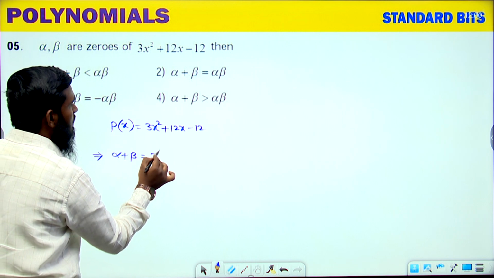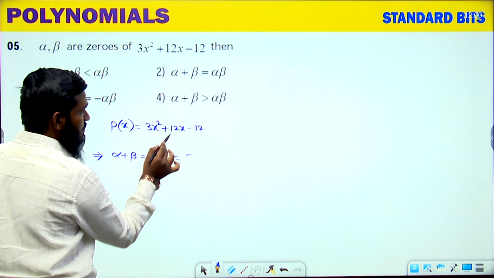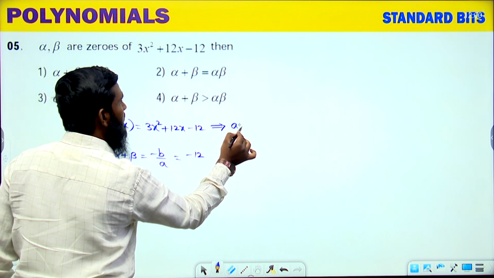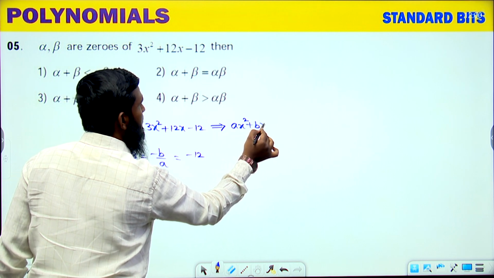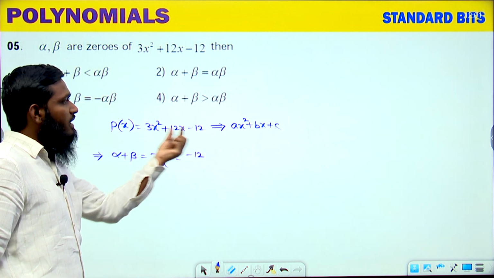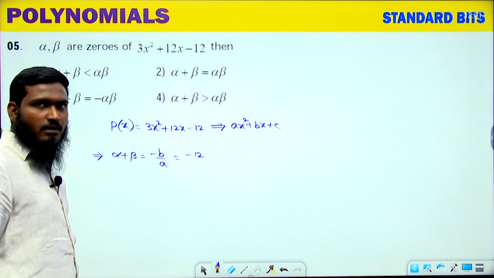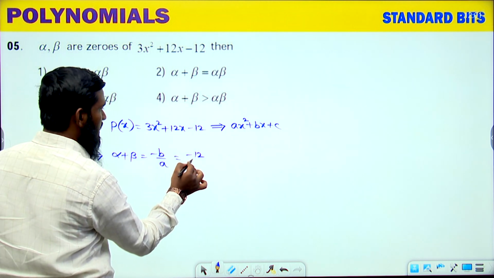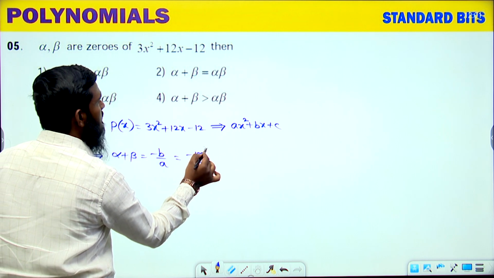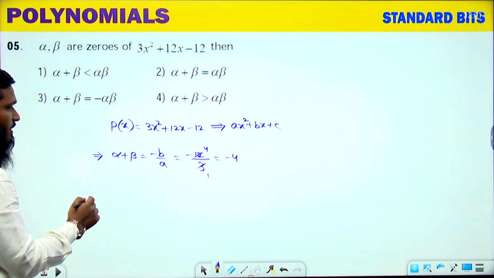Alpha plus beta is equals to minus b by a. Now minus we have written as it is. What is the b value we are having? 12. Compulsorily you have to compare this part with ax square plus bx plus c. If you are comparing with that, what is the a value we are having? 3. What is the b value? 12. What is the c value? Minus 12. Like that we have to compare. So minus 12 divided by the a value, 3, so 3 ones are 3, 3 fours are 12, which is equals to minus 4. So alpha plus beta is equals to minus 4 we are getting.